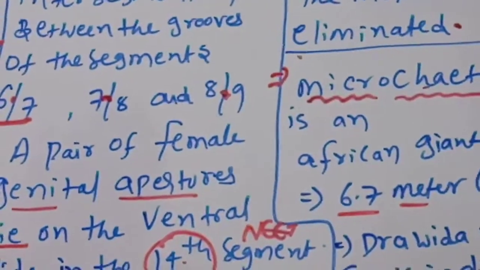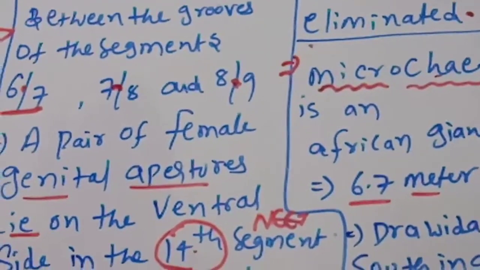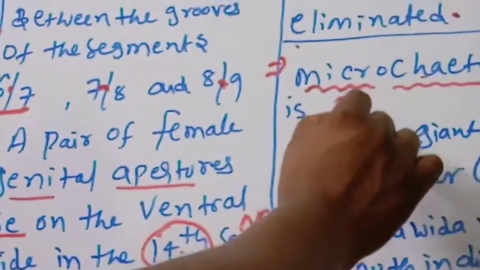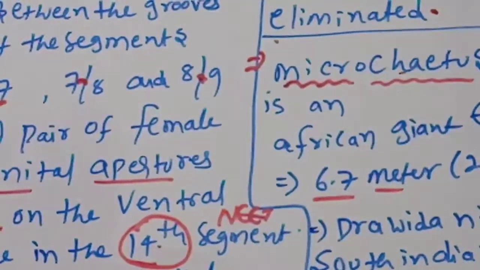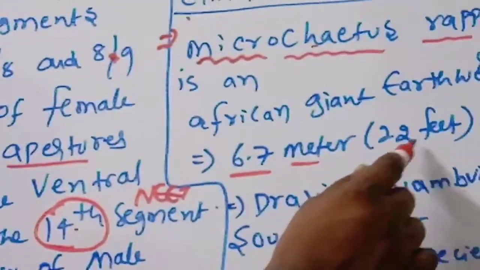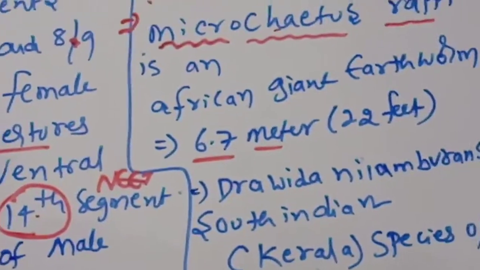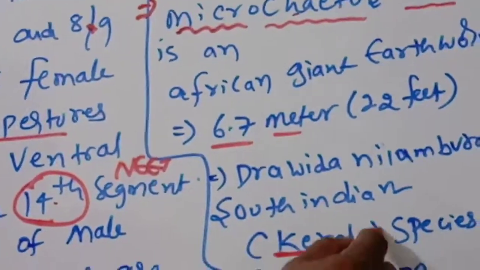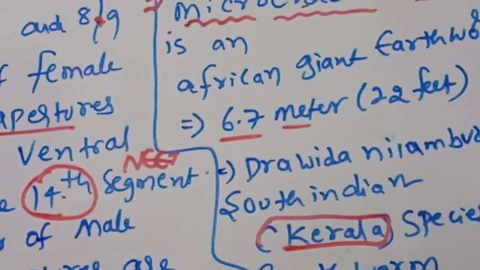Dravida nilambrensis, a South Indian species of earthworm from Kerala, has a maximum length of up to 1 meter, about 3 feet.